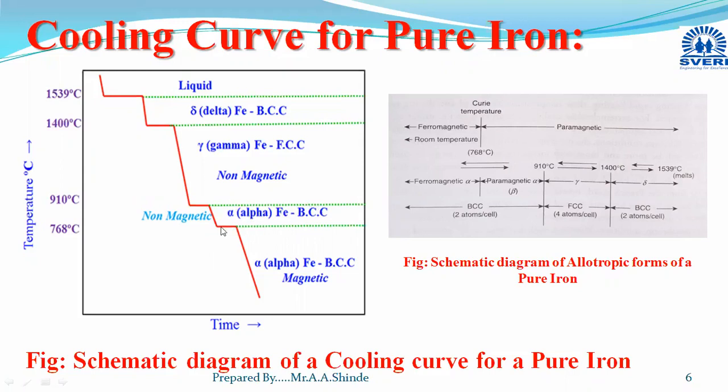In older days it is termed as beta iron also. Crystal structure will be the same. So this is the cooling curve for the pure iron, and the different allotropic forms of the iron.